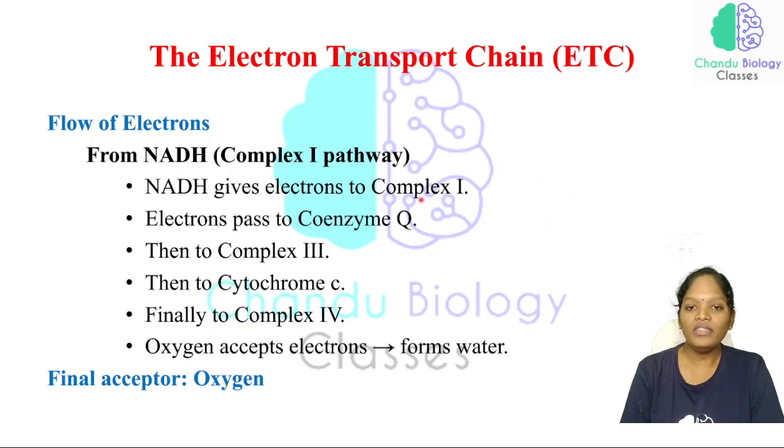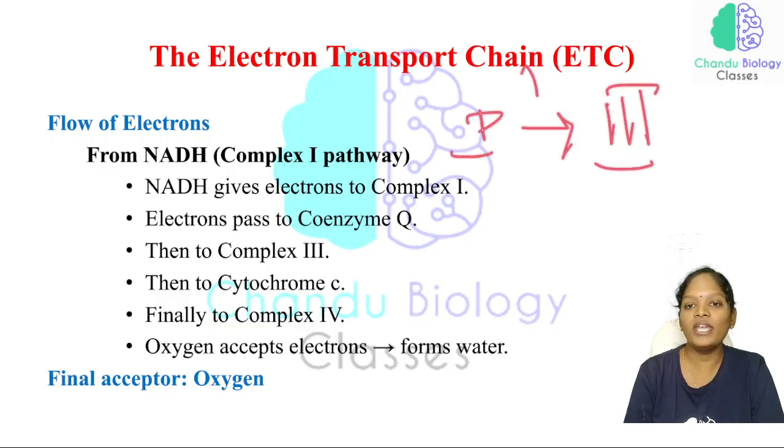Now from complex 1, the electrons are passed to coenzyme Q, which is nothing but ubiquinone. The electrons accepted by coenzyme Q are not donated to complex 2; instead, they are donated to complex 3. So the electron is donated from complex 1 to 3 with the help of coenzyme Q, that is ubiquinone.